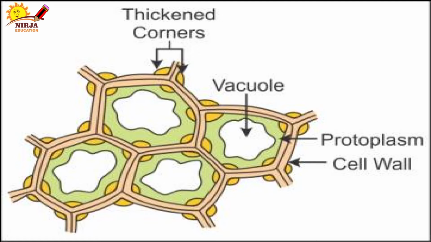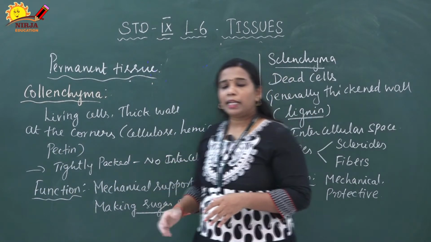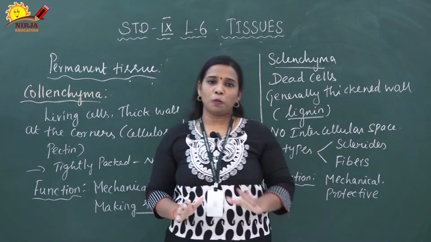The deposition of cellulose, pectin or hemicellulose is not uniform. The corners have a thick appearance. The cell wall is thick at the corners only. It is tightly packed, so there is no intercellular space.